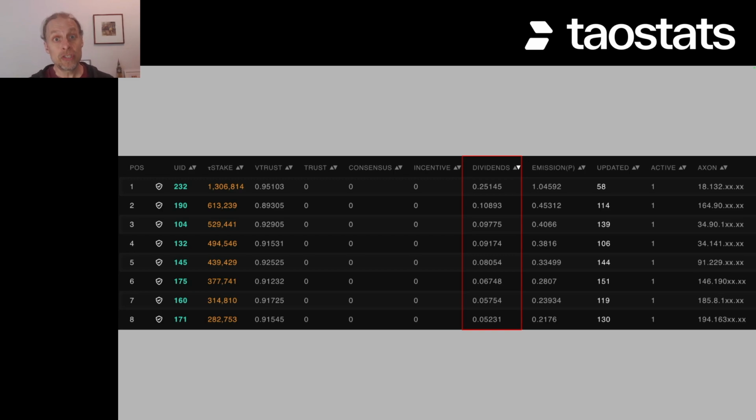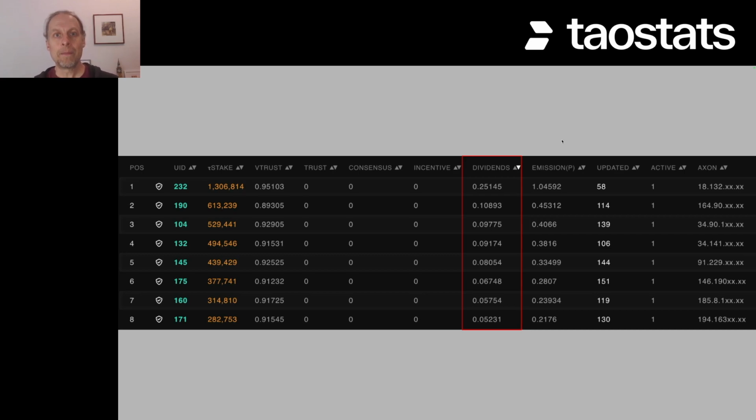To get the emission for each of the validators, you just take the dividends times the amount of tau that's going to be distributed to the validators, right? So this one will get 25%, this one will get 11%, this one will get 10% of the tau that this subnet has been deemed to give to the validators.